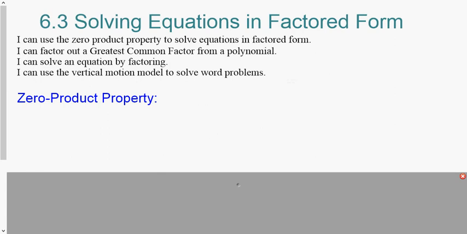Good day, everyone. Today we are talking about section 6.3, solving equations in factored form. Our learning targets for today: I can use the zero product property to solve equations in factored form. I can factor out a greatest common factor from a polynomial. I can solve an equation by factoring. I can use the vertical motion model to solve word problems.